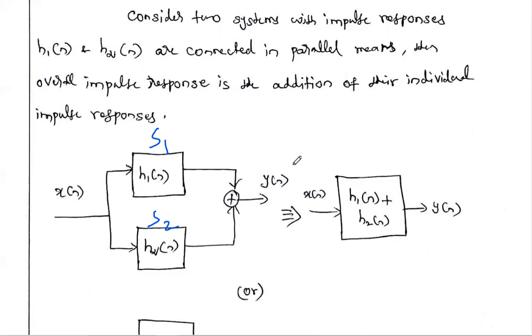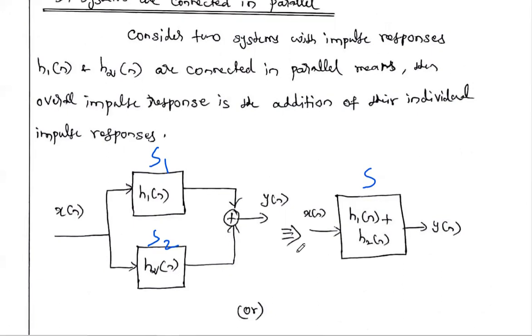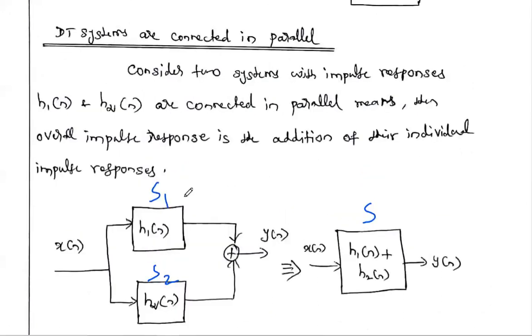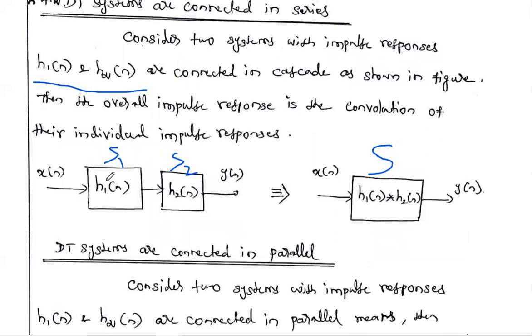This added output is the resulting output of the system, so this parallel combination may be converted into a single system. That single system has an impulse response equal to the addition of the first and second impulse responses. When two systems are connected in parallel, the overall impulse response is the addition of their individual impulse responses. So if two systems are connected in series, the overall impulse response is the convolution between these two.